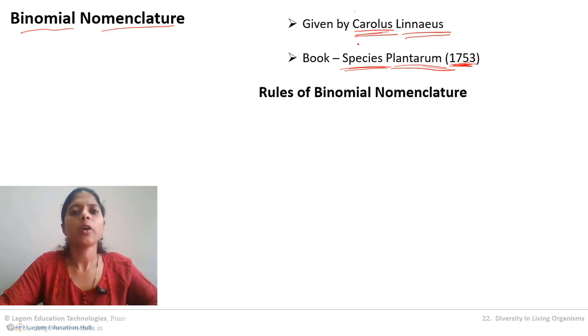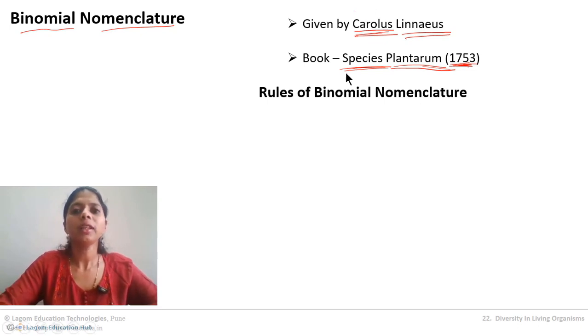So, rules of the binomial nomenclature. What he did, he made a list of the rules and how the organism is named, how the plant or animal is named according to that binomial name. He gave the names also, and he is the one. He was really a great scientist.